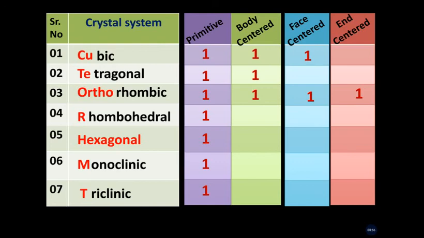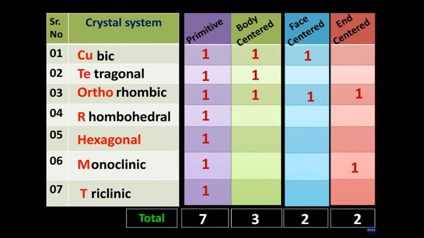Then finally, write 1 in the end-centered column for the last but one, the monoclinic crystal system, like here. Here we write a 1 in the monoclinic system. Last but one means before triclinic. In this way, we can remember and recall the 7 crystal systems and Bravais lattices from the exam point of view. The total of the Bravais lattices becomes 14.